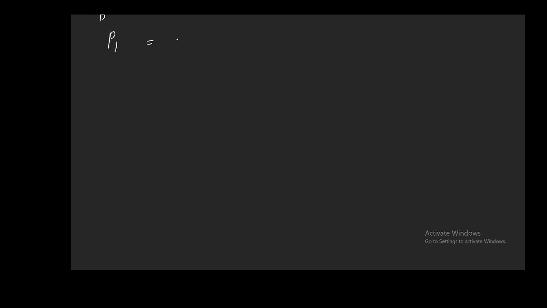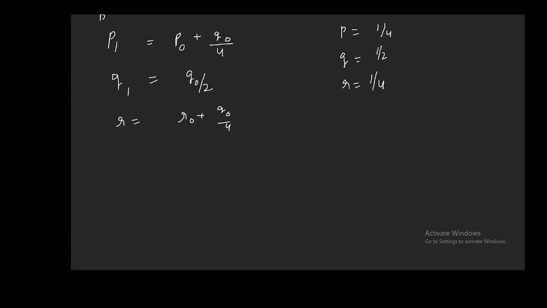P1 is equal to P0 plus Q0 by 4 for the first generation. Then Q1 is Q0 by 2. Then R1 is R0 plus Q0 by 4. Here the frequency of P is 1 by 4, Q is 1 by 2 and R is 1 by 4, which are capital A, capital A small a and small a small a.